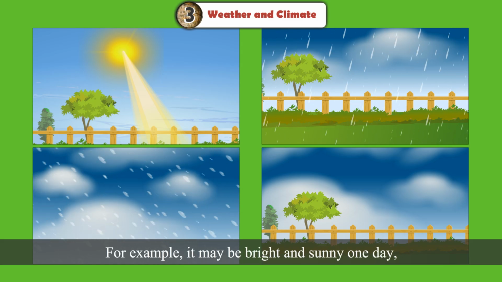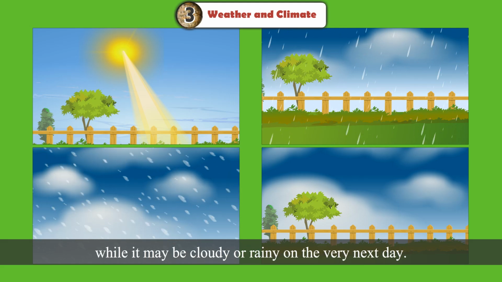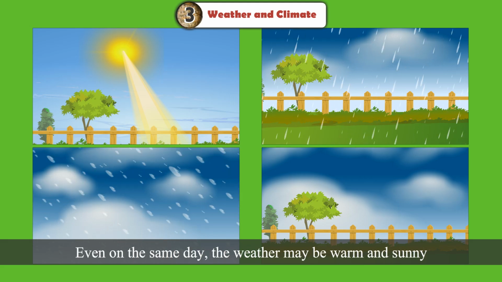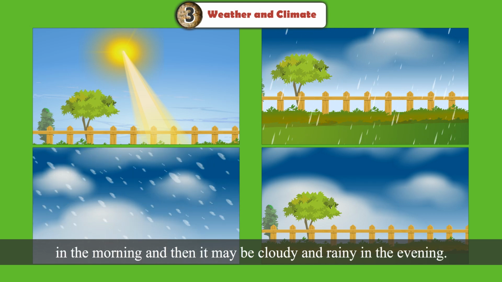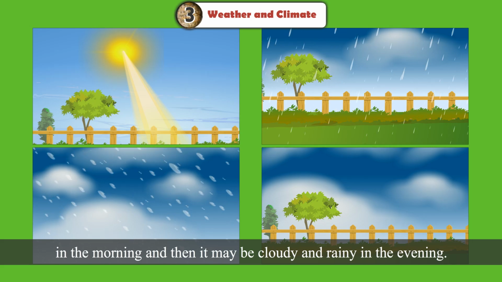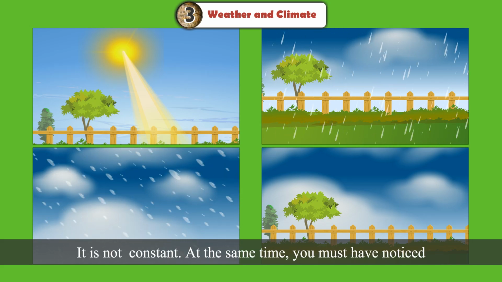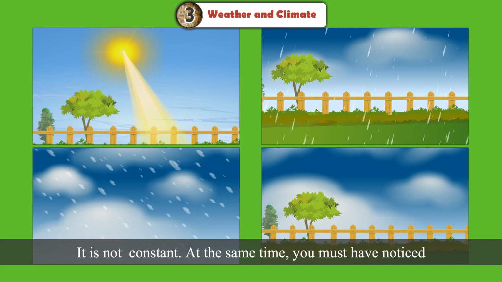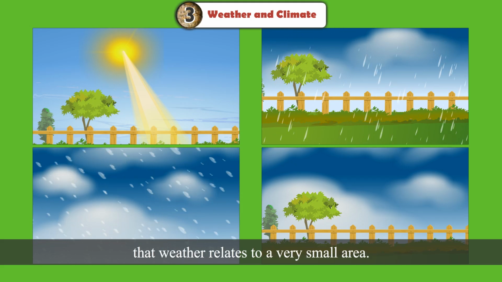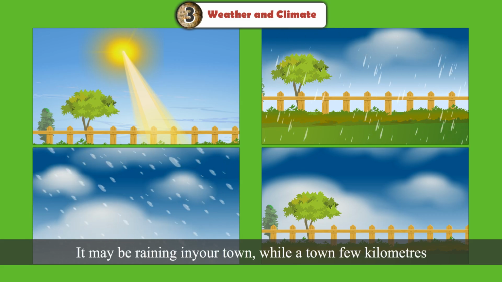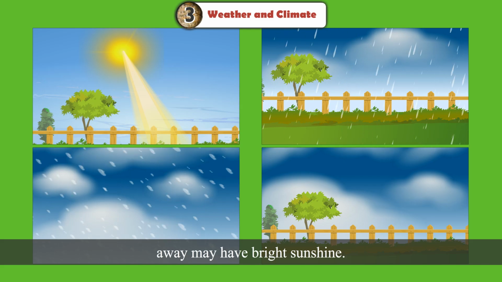For example, it may be bright and sunny one day, while it may be cloudy or rainy on the very next day. Even on the same day, the weather may be warm and sunny in the morning, and then it may be cloudy and rainy in the evening. Thus, weather is always changing. It is not constant. At the same time, you must have noticed that weather relates to a very small area. It may be raining in your town, while a town a few kilometers away may have bright sunshine.